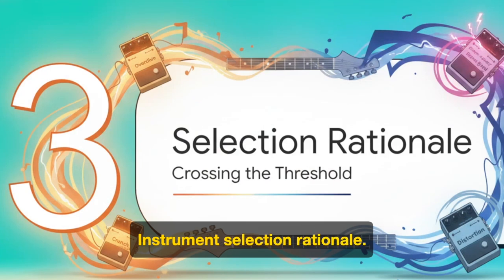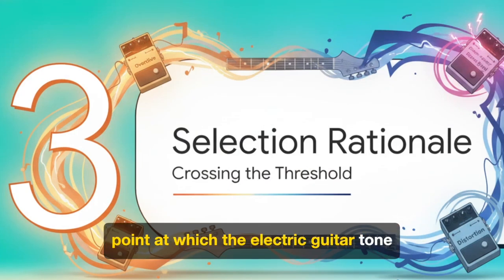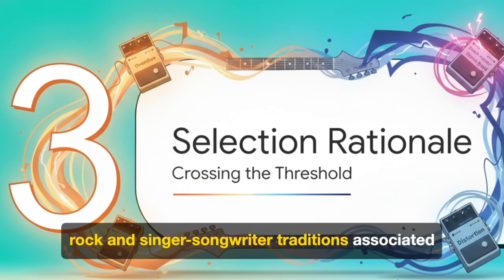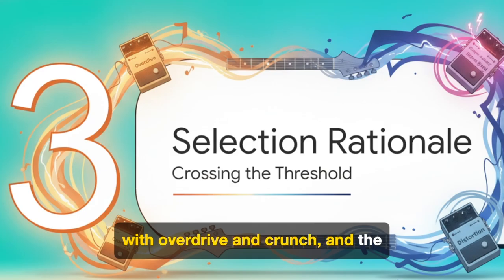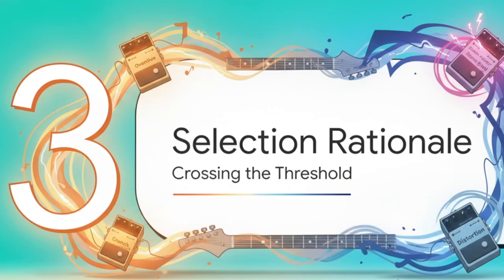Instrument selection rationale. Distortion represents the exact point at which the electric guitar tone crosses from warmth into aggression. It's the threshold between the folk rock and singer-songwriter traditions associated with overdrive and crunch, and the hard rock and alternative traditions associated with high-gain tones.